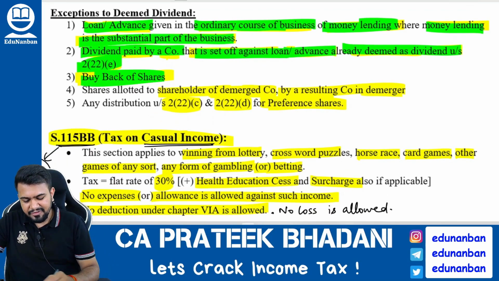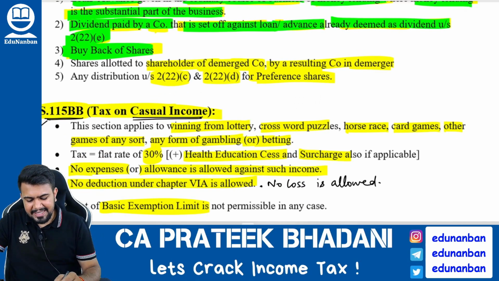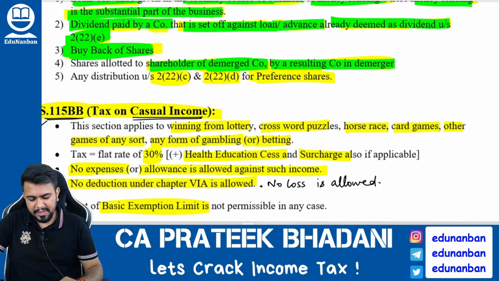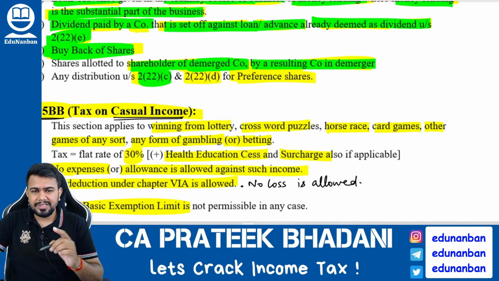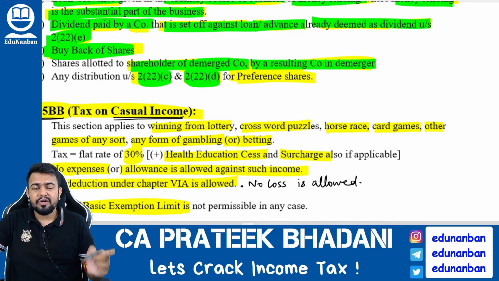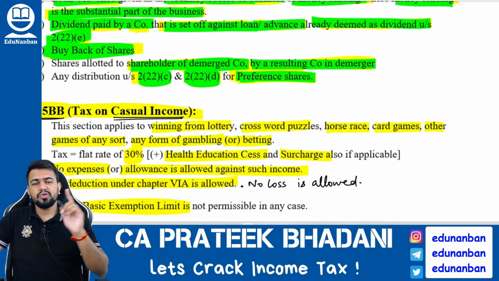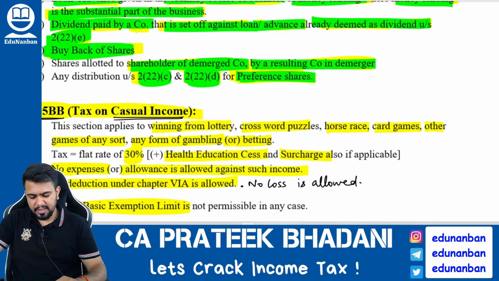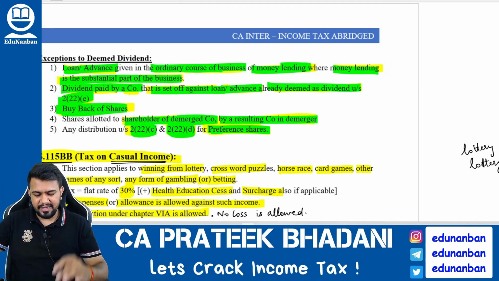Next, buyback of shares will not be considered as dividend. And next, if shares are allotted to shareholders of a demerged company by a resulting company in the course of demerger, then also it will not be considered as dividend. If there is any distribution under section 222C and 222D for preference shares, then it will not be considered as deemed dividend. So 222C and 222D does not apply to preference shares. You get my point? So this was the entire concept of dividend. I hope you were able to understand.